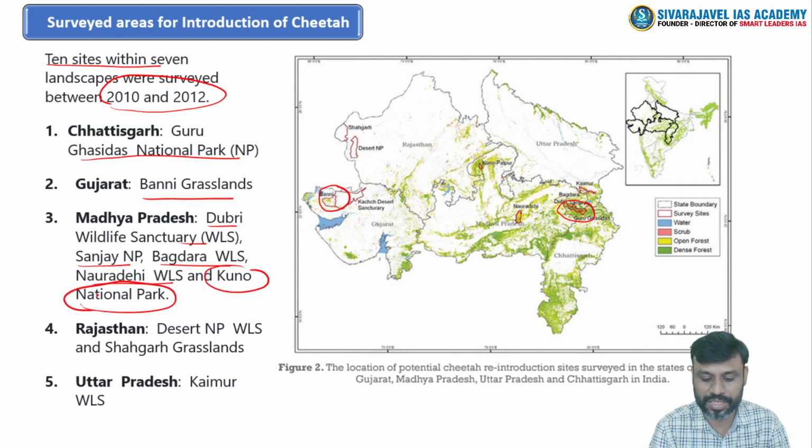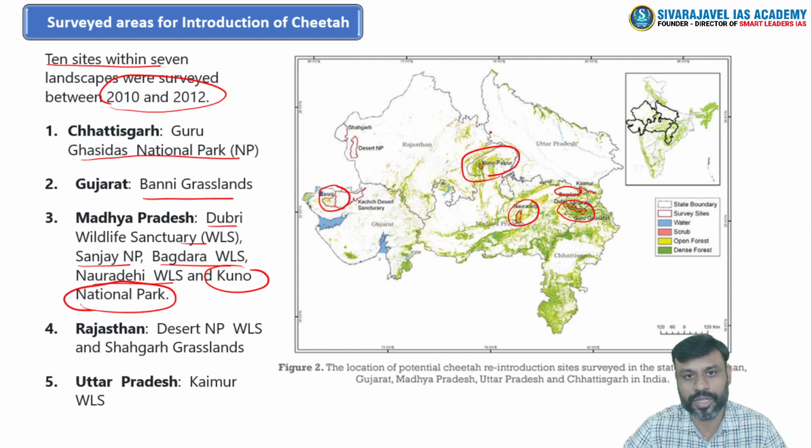So all of these sites have been identified as potential sites for cheetah introduction. If you observe the presence of Nauradehi, then Bagdara, then Dhubri, then finally the Kuno Palpur, which is present at the northernmost region of Madhya Pradesh, is the first site where we are planning to introduce this cheetah.